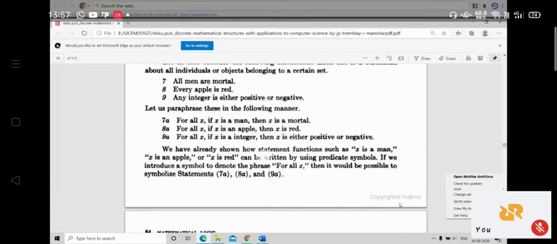Okay. Similarly, every apple is red. That statement can be written as for all x, if x is an apple, then x is red. It means that every apple is red or all apples are red. Then coming to the statement number 9a, what is that? For all x, if x is an integer, then x is either positive or negative.